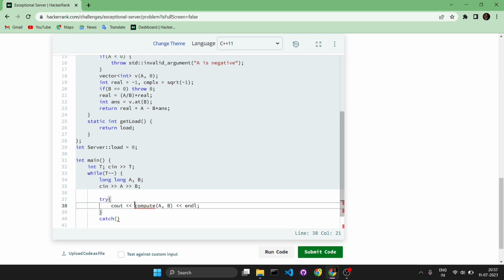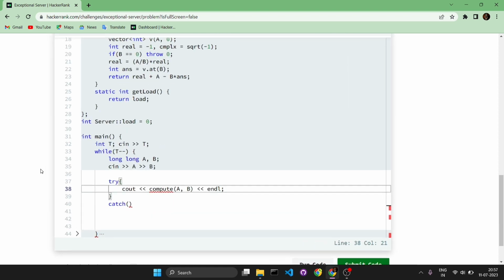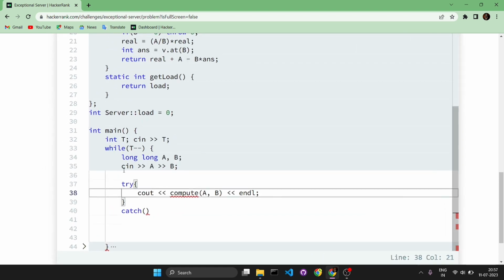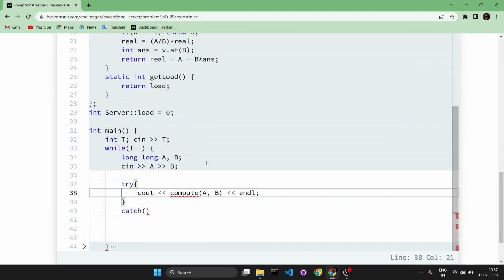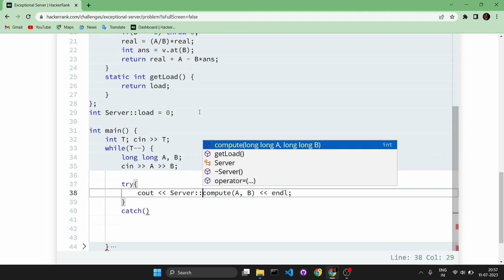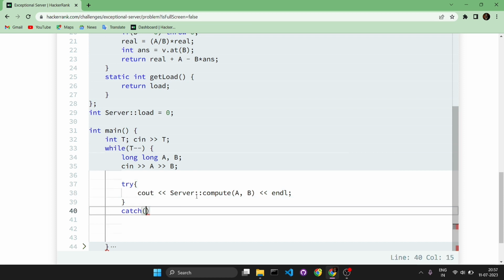Compute. We need to use the server class because we are using the server class function. We need to use the proper symbol of 2 colons saying that the compute function is located in the server class.